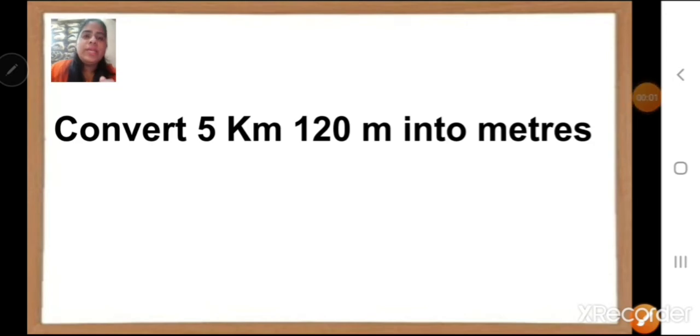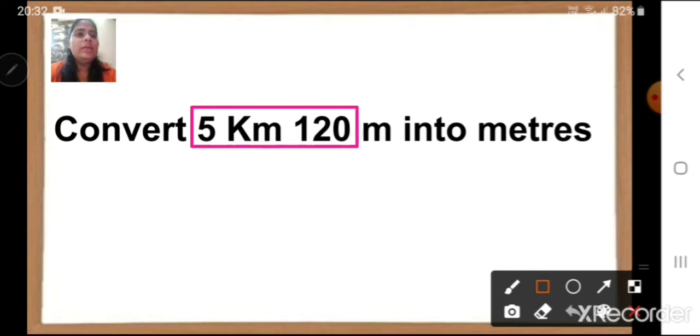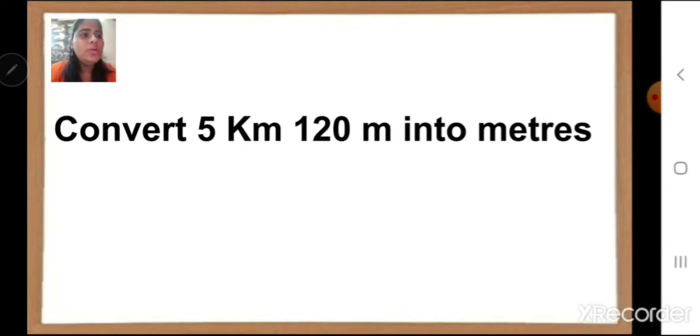Children, here we are going to convert 5 kilometers and 120 meters into meters. Now here you can see, children, the question is in kilometers and meters. Both of them are given together. We have to convert the whole thing into meters. Now let us see how we are going to convert it into meters.